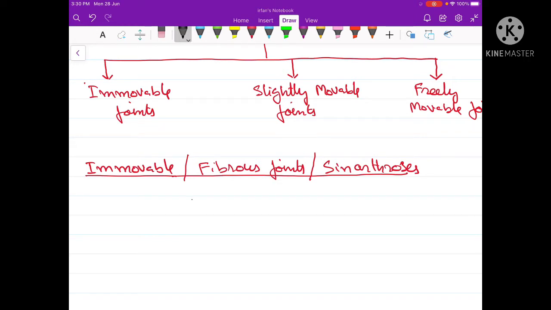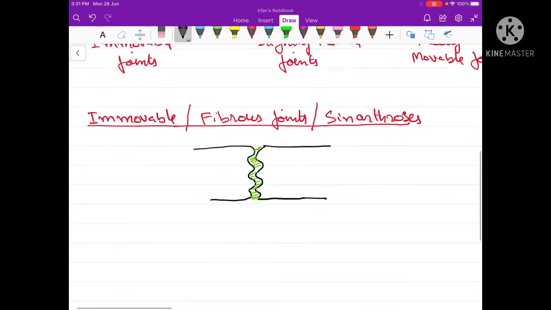Here, the articulating faces of the two joining bones are interlocked firmly and are held together by a collagenous or white fibrous tissue. So the interlocking and the presence of the collagenous or white fibers does not allow any kind of movement between the bones. Therefore, these types of joints are also called fibrous joints.